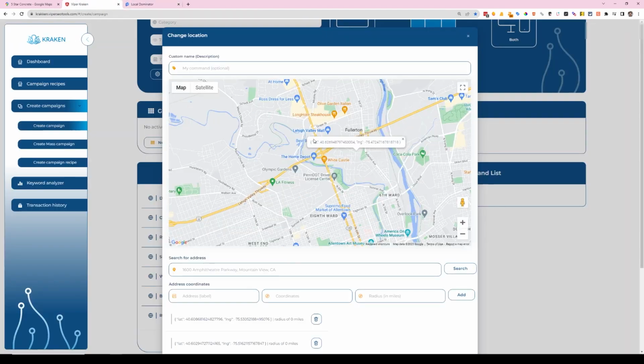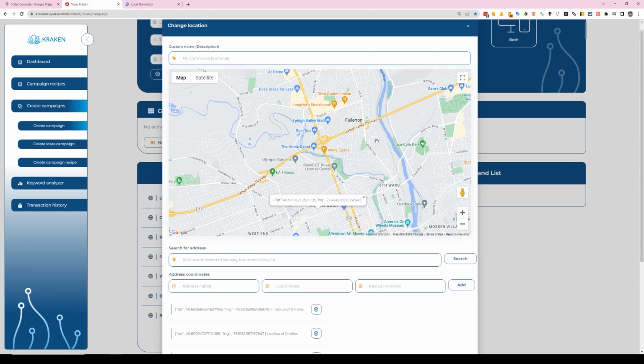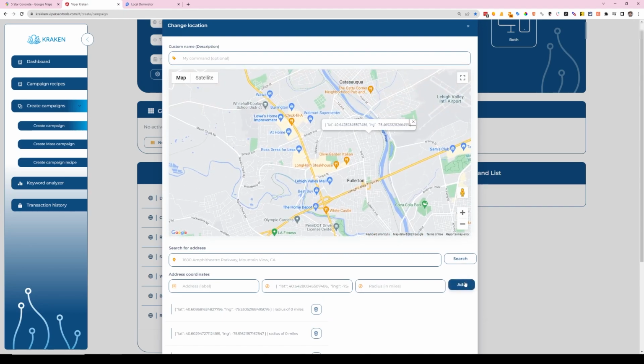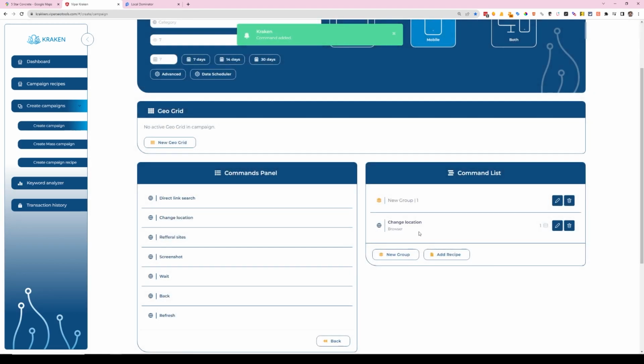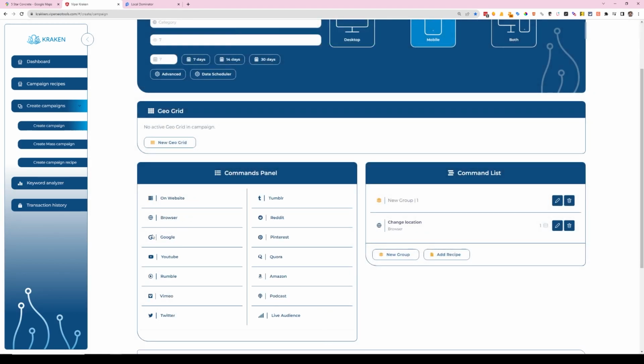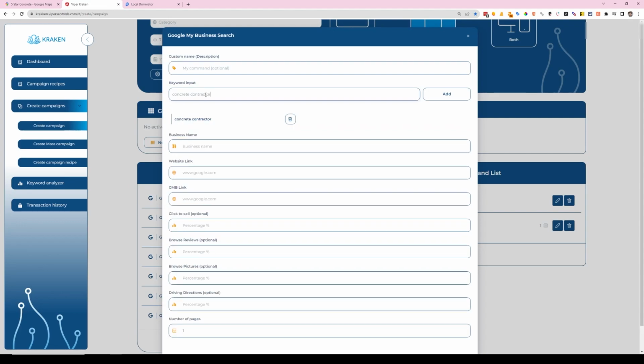I don't know. Another one by 8th Ward, 5, 6. All right, 6. So we're doing 7 total. We'll throw another one up here. All right, so we've got 7 total, latitude and longitude. We're going to come back here, click on Google, go to Google My Business search, keyword, concrete contractor, business name,